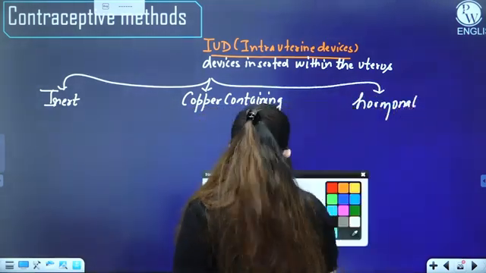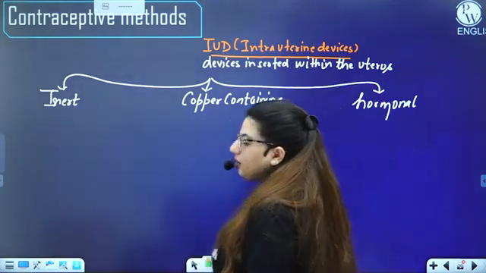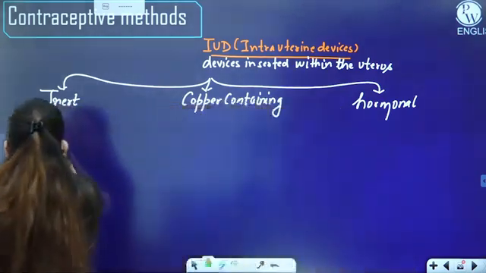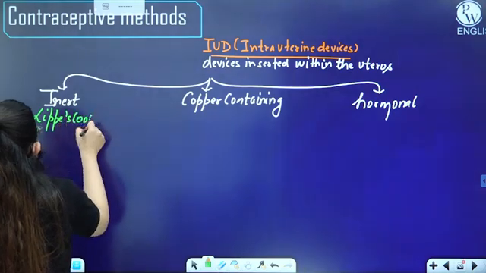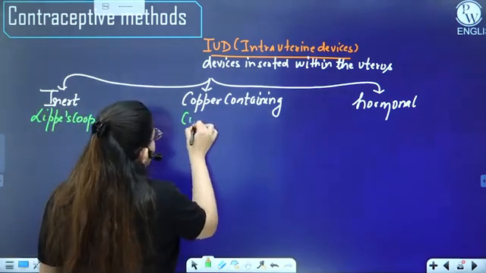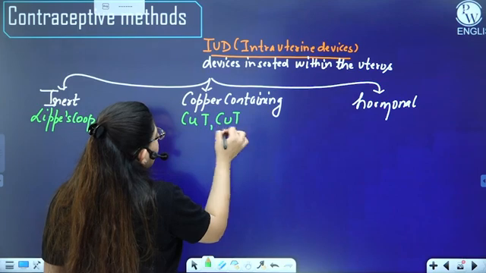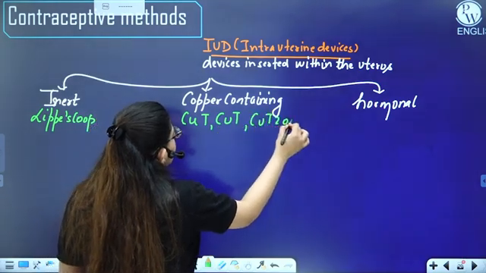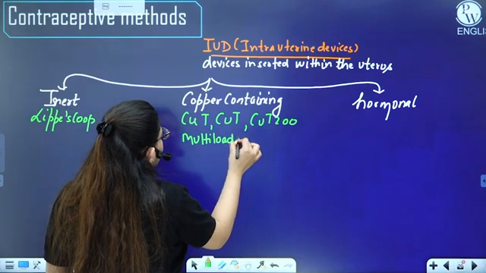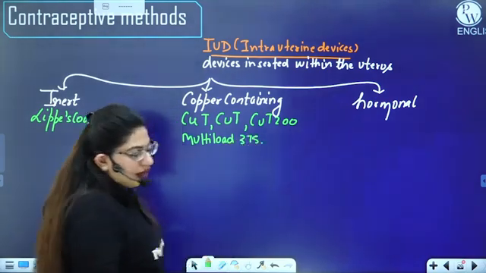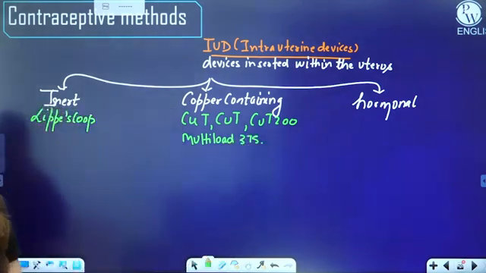If I talk about the inert one, we have one example which is Lippes loop. If I talk about the copper containing, we have examples like copper T, copper 7, copper T 200, multiload 375, like these. These numbers suggest how much copper they are containing.